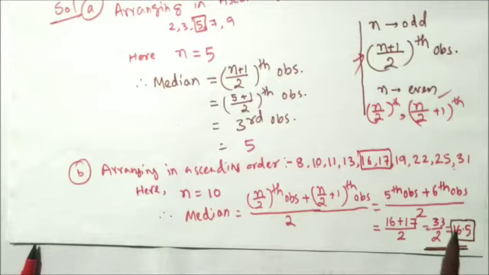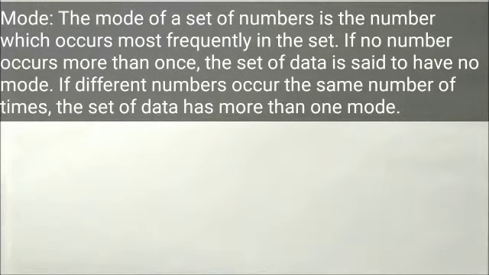So this is very important. Okay, I will go to the next topic, that is mode. Mode is very easy, and you will see why. The definition of mode: the mode of a set of numbers is the number which occurs most frequently in the set. If no number occurs more than once, the set of data is said to have no mode. If different numbers occur the same number of times, the set of data has more than one mode.